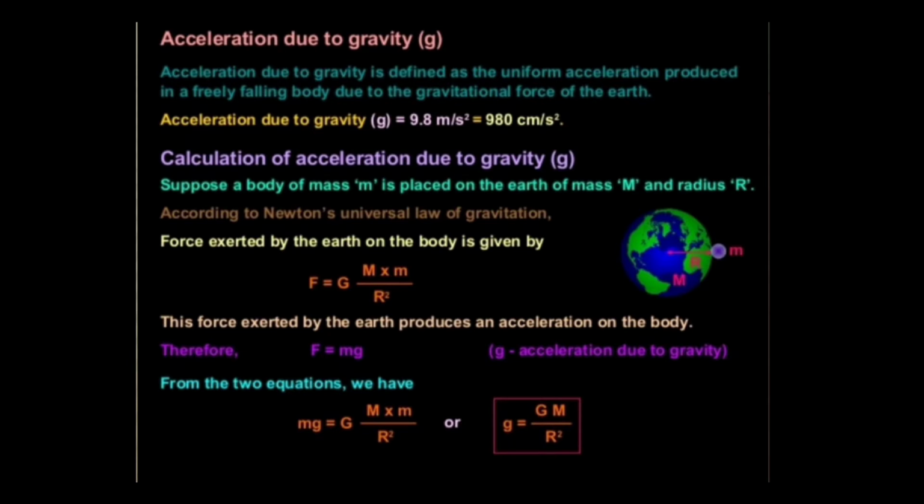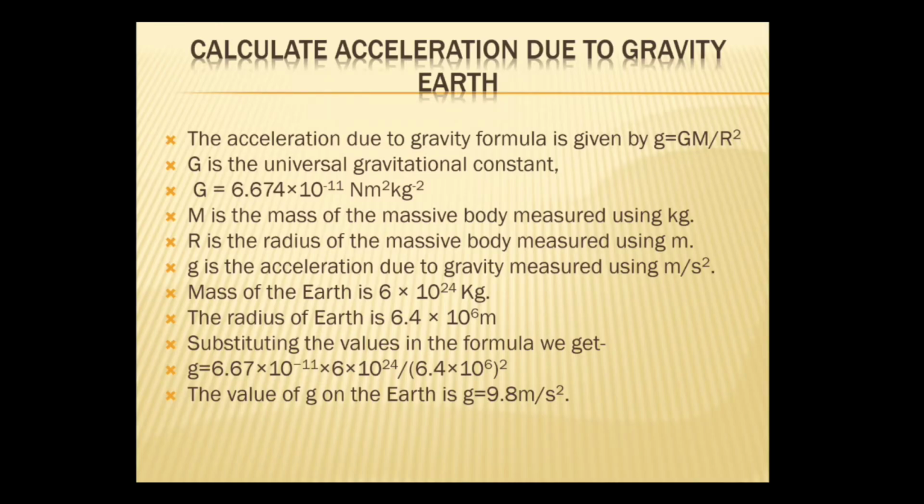So, we can calculate acceleration due to gravity g on earth is equal to GM by r square. We can calculate that value on the surface of the earth.